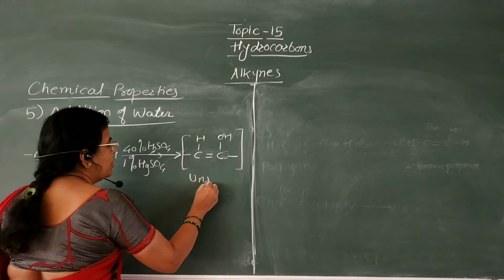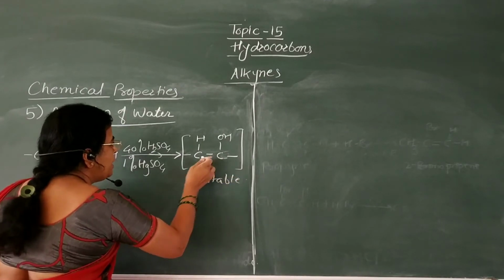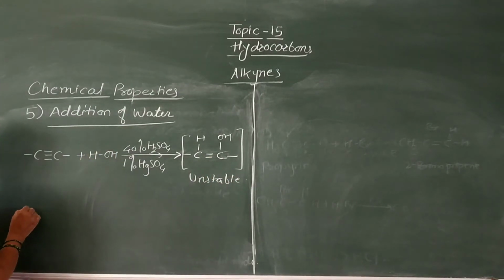This is unstable. And this unstable compound undergoes tautomerism like this.